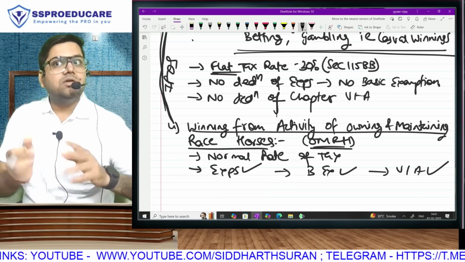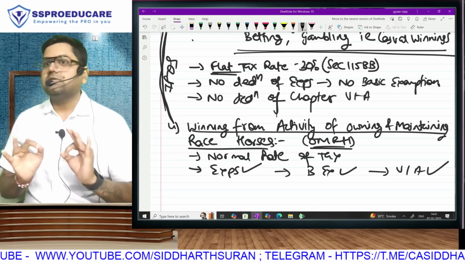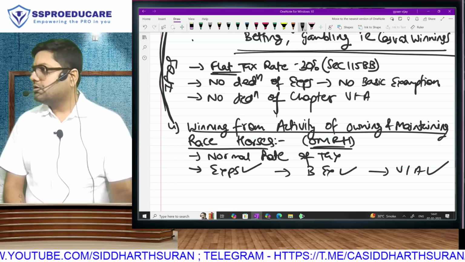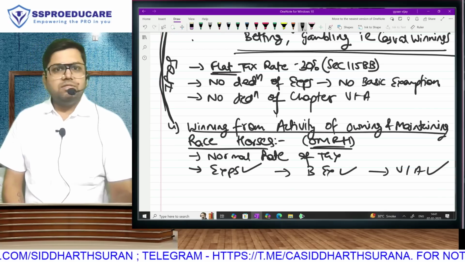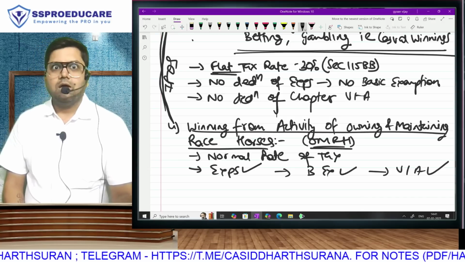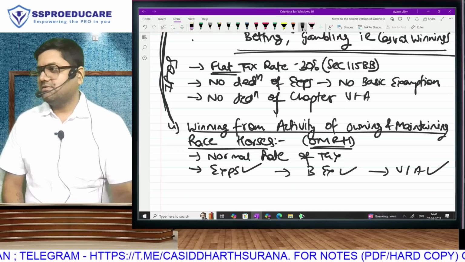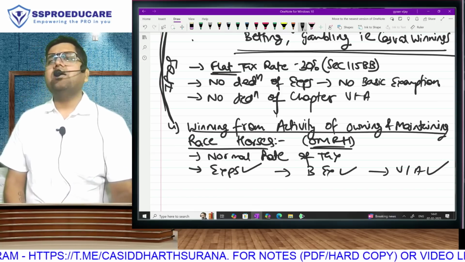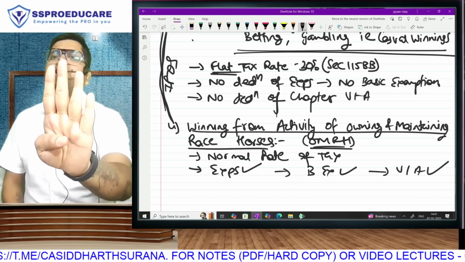Sir, here you will make profits only if your horse wins the race. Correct? That means you are dependent on an animal. Sir, in school we were taught man is the smartest mammal. Human, my bad. Human being is the smartest of all. And you are depending on one animal to generate profits for you. How can a human depend on an animal? And if you do, it will be probably your side activity. It can't be main activity.